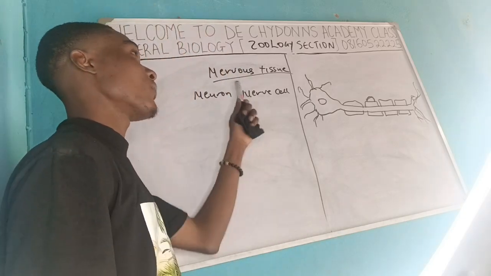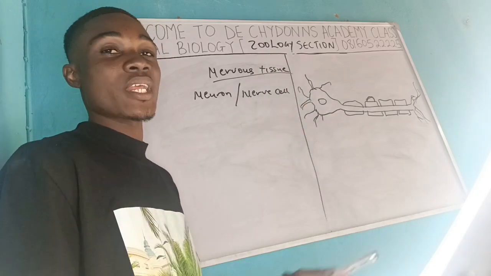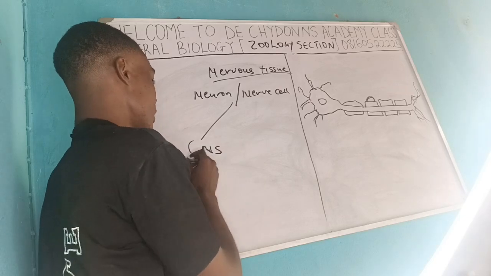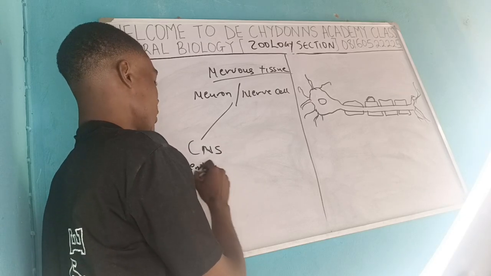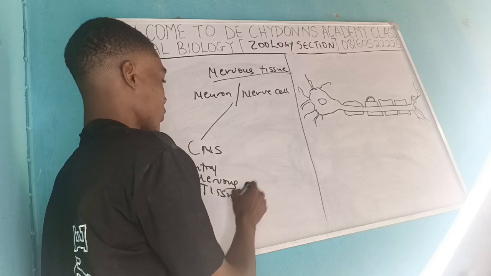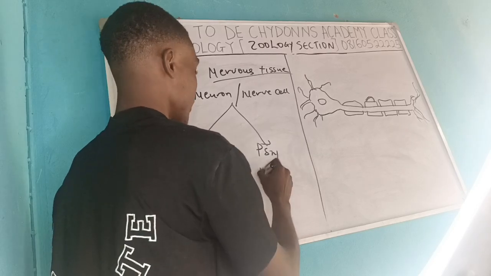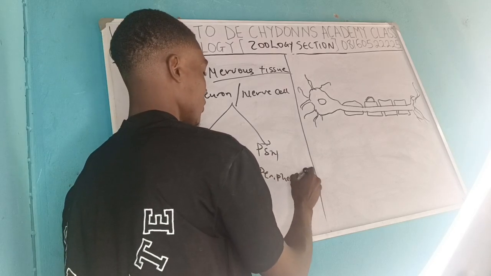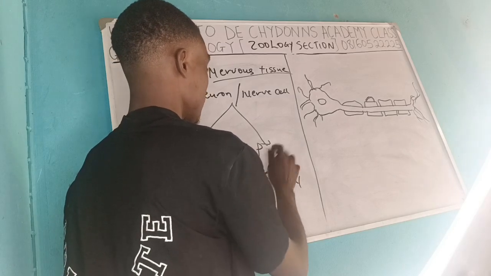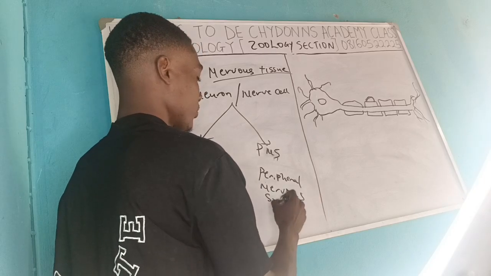Remember, the nervous tissue, the nervous cell, can be divided into two based on where they are found in the body. We have the CNS, the central nervous system, and we have the PNS, that is the peripheral nervous system.